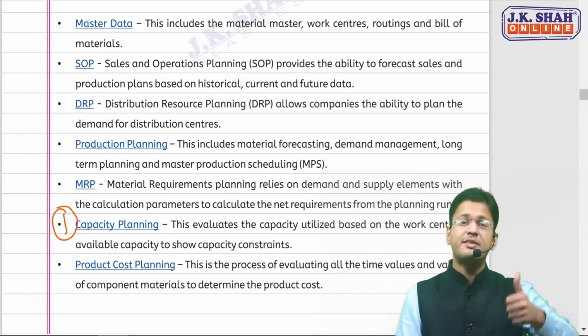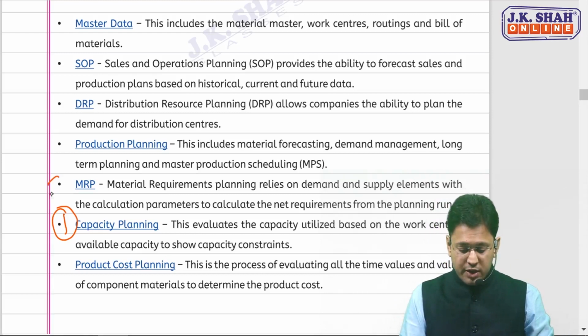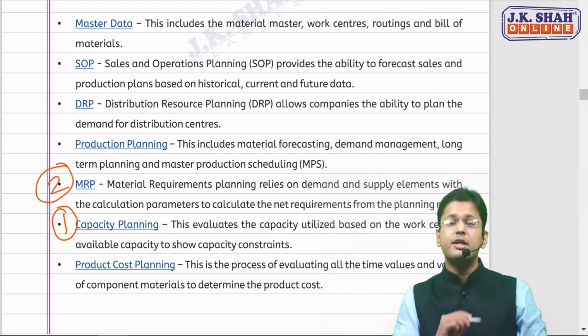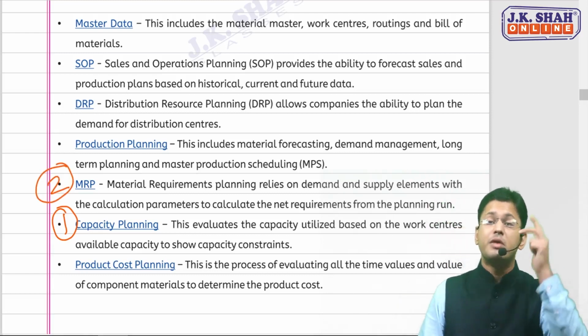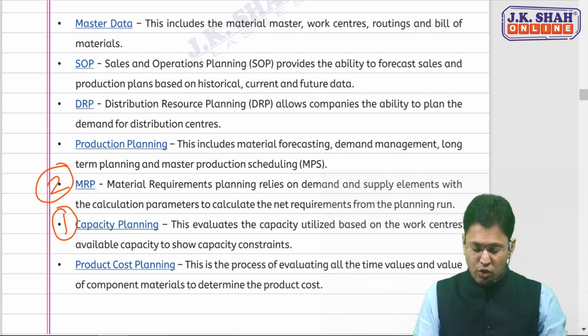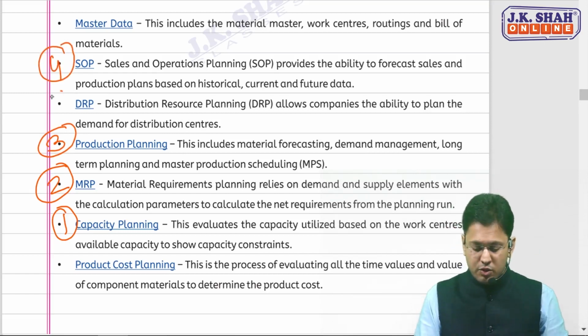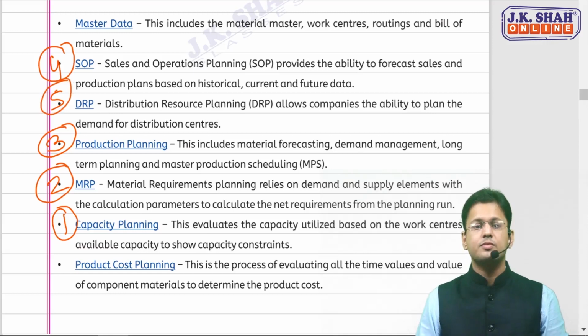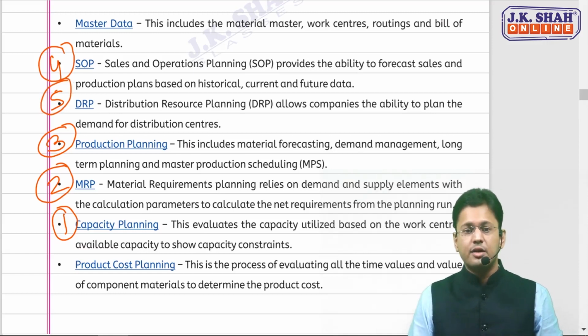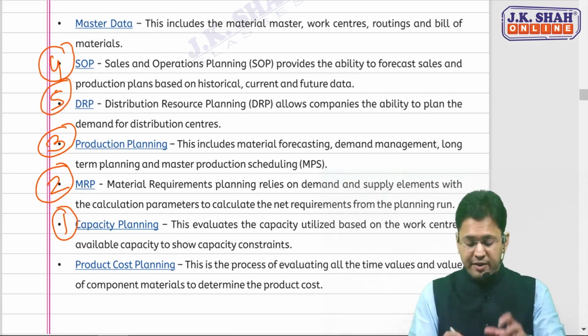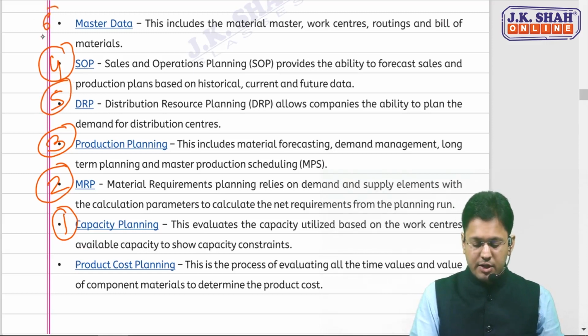If the plant has the capacity, then check whether the material is available or not. That is material requirement planning. If the material is there, then let's go with the production planning. Once you produce, do the sales and operational planning. After sales and operation, do the distribution planning. Fine. And everything needs to be incorporated in the master data.